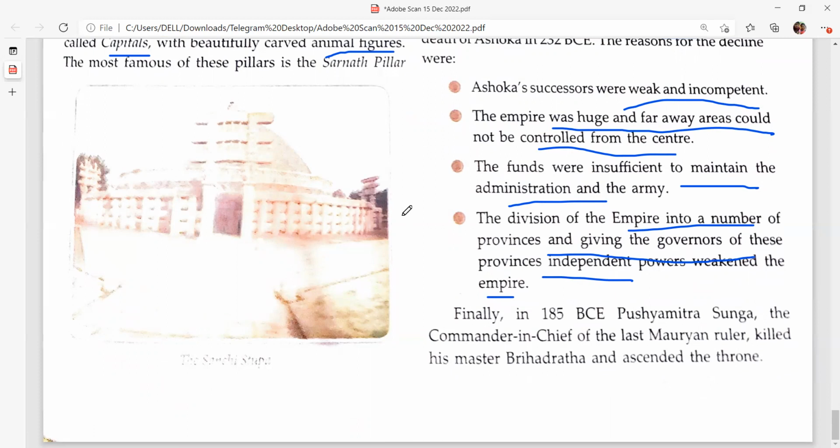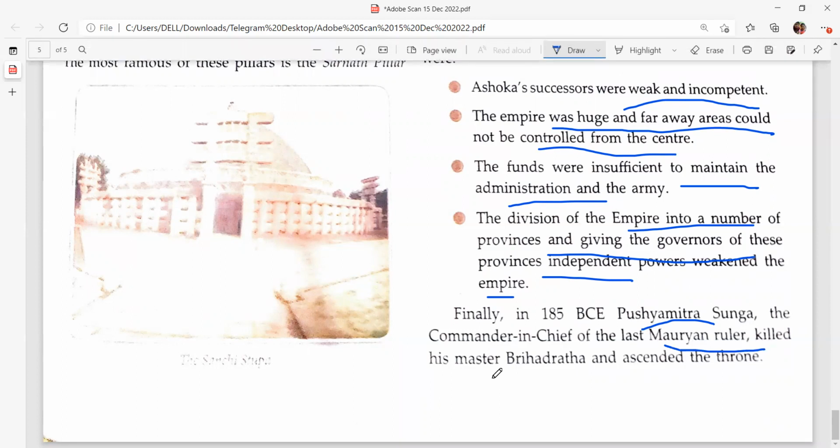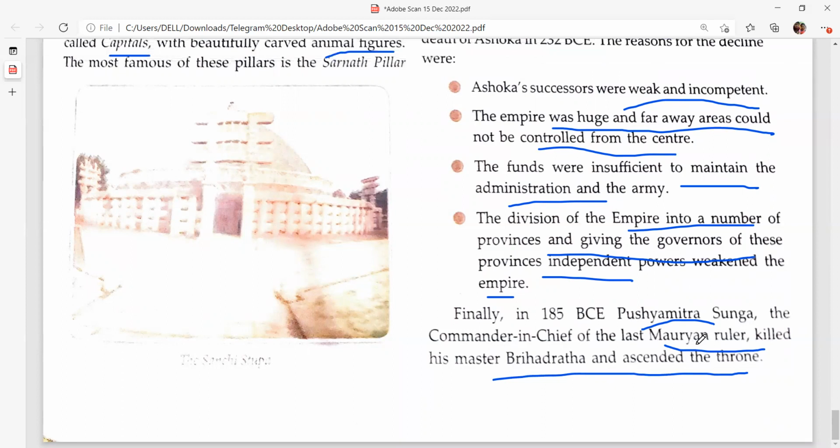So our Mauryan Empire came into decline because it began to disintegrate, and the kings after Ashoka were not so competent and not so brave, so they could not protect their empire from foreign invasions. Pushyamitra Sunga, the commander in chief of the last Mauryan ruler, killed his master Brihadatta and ascended the throne. Brihadatta was the last Mauryan king, killed by his own commander-in-chief, Pushyamitra Sunga.